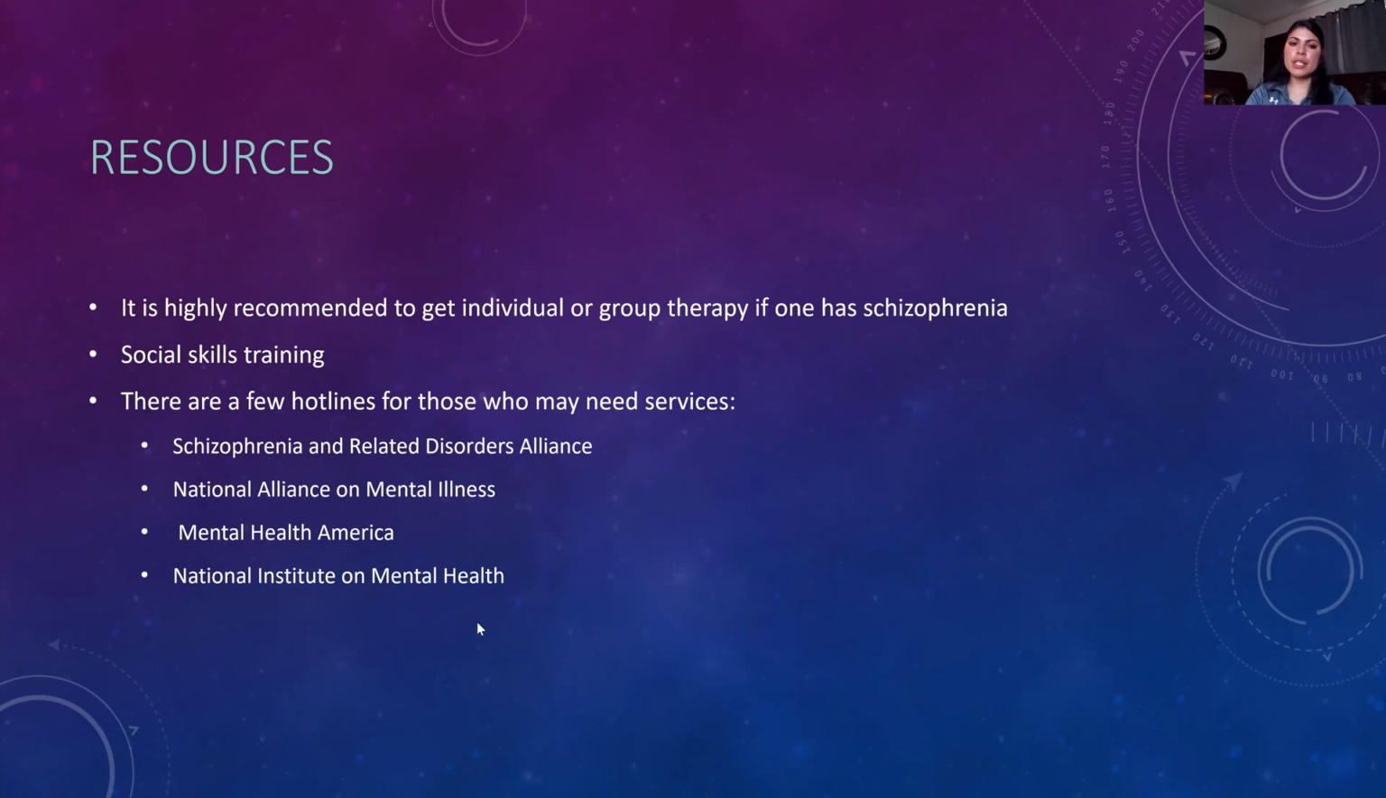And for resources, it's highly recommended to get individual or group therapy, as well as social skills training. And there are hotlines and websites to help you, like Schizophrenia and Related Disorders Alliance, National Alliance on Mental Illness, Mental Health America, National Institute of Mental Health.